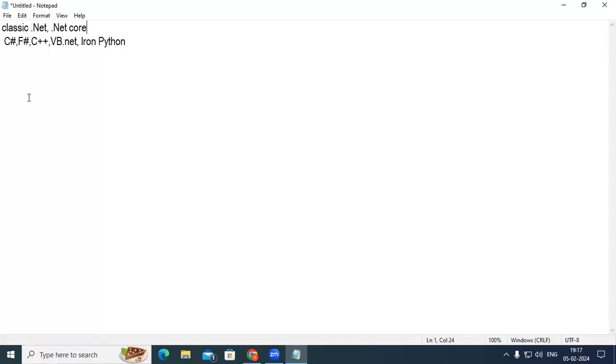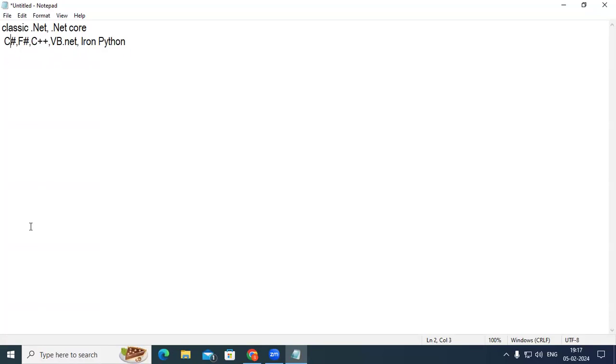You have to be proficient in any one language: C# or F# or C++ or VB.NET. If you have some background with C or C++ or Java, you can start using C#. If you have experience with Lisp, list processing, that is a functional programming language, whereas C# is an imperative language. F# is a functional programming language.